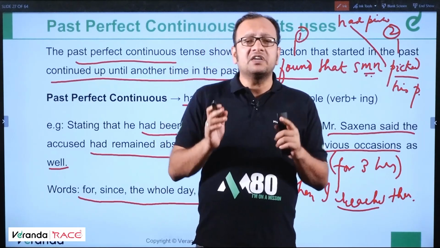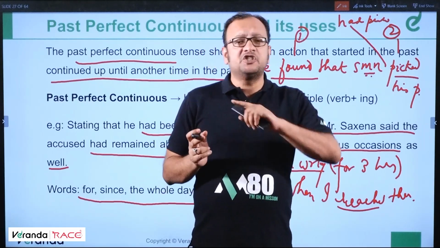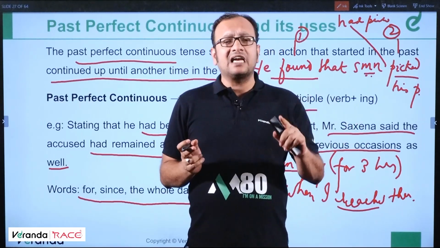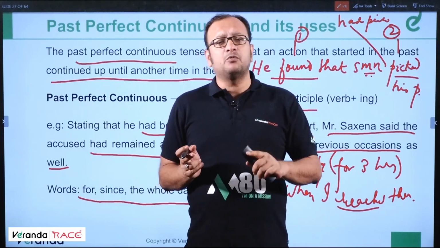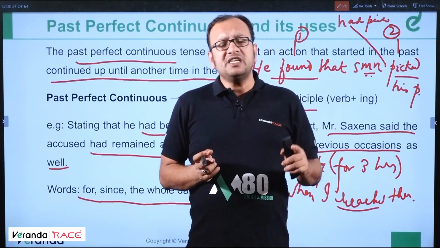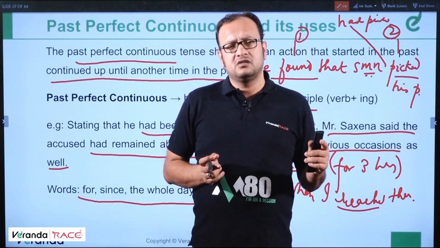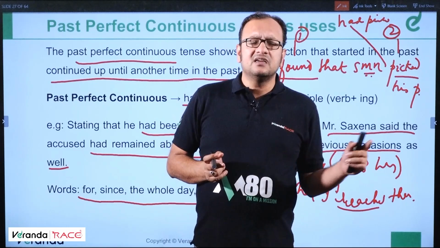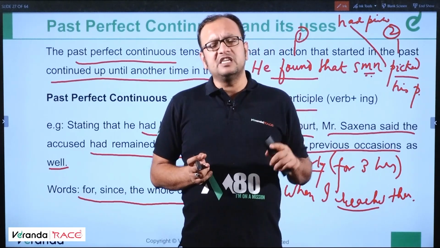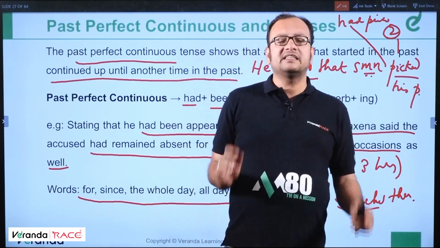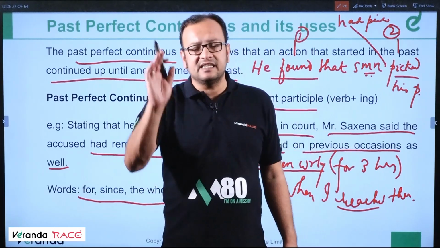He had been working for 3 hours when she arrived. The dog had been barking the whole night when the police came. She had been writing a letter when her sister called. They had been doing the work when the teacher came. These all are examples of past perfect continuous. Please understand.